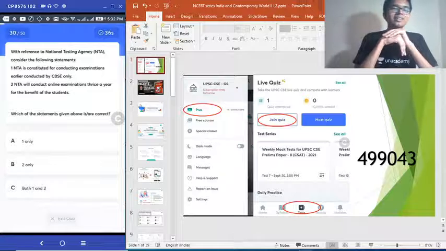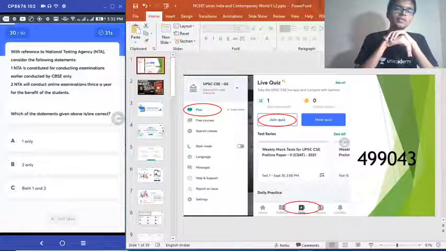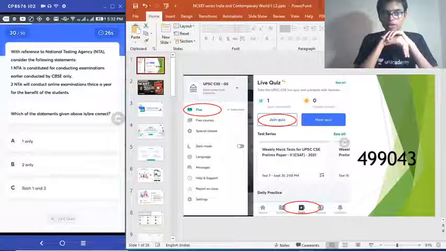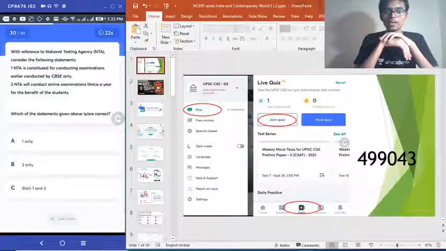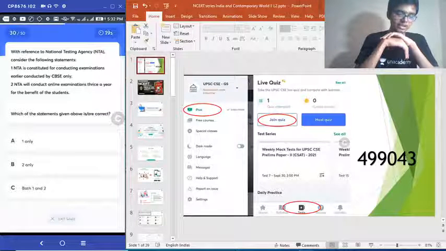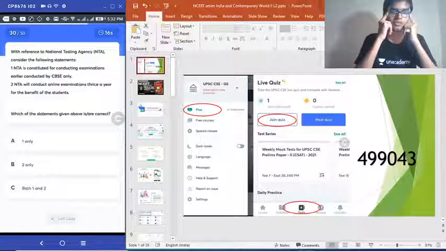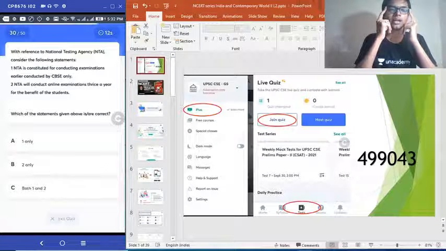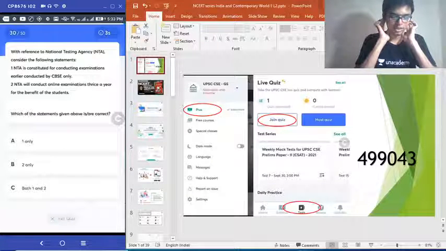Question 30. With reference to National Testing Agency, consider the following statements. 1. NTA is constituted for conducting examinations earlier conducted by CBSE only. 2. NTA will conduct online examinations thrice a year for the benefit of students. Choose the correct answer. Regarding National Testing Agency, choose which of these statements is or are correct.